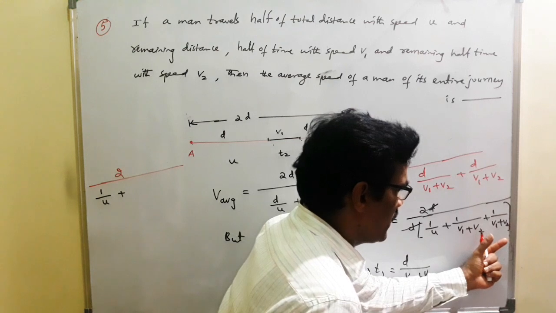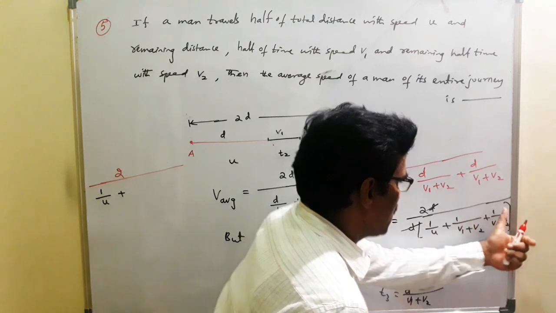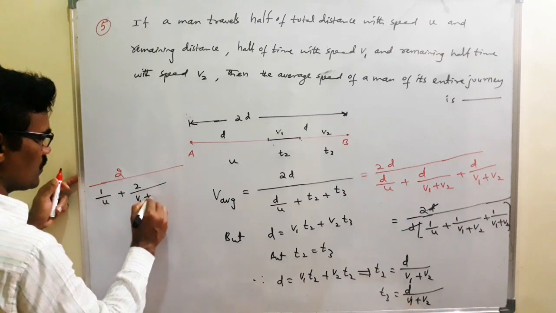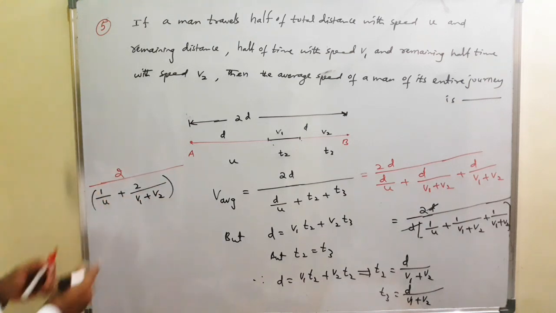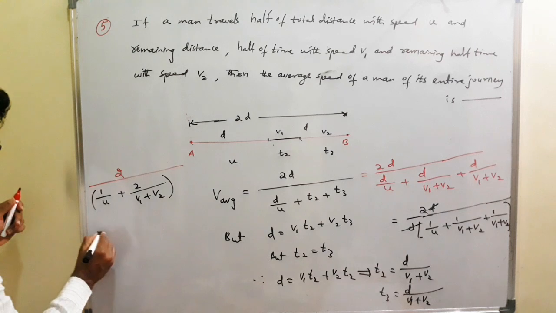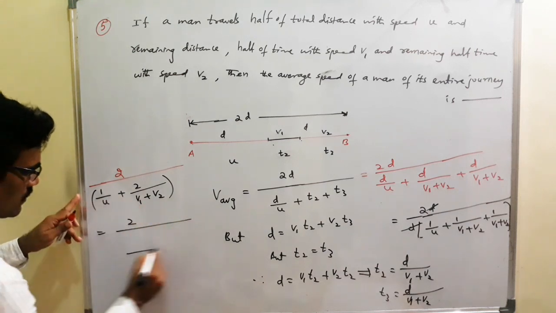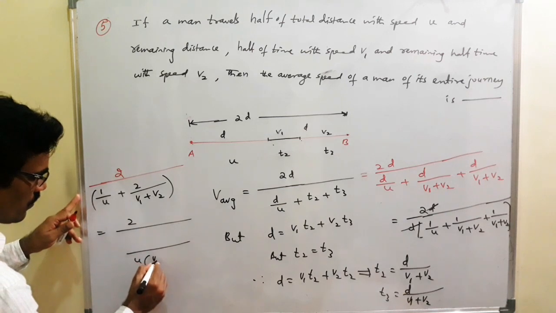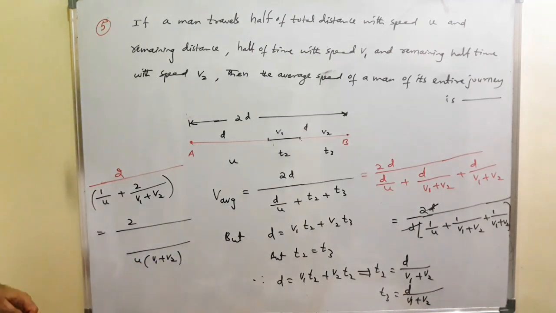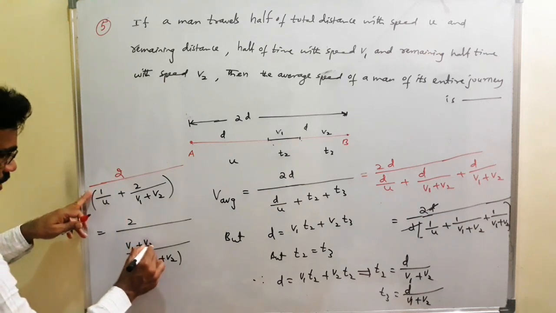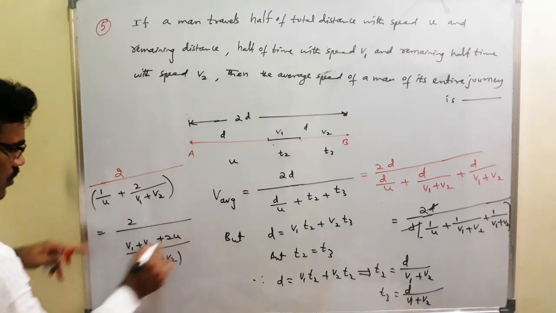Here the denominator is the same, that's why 1 plus 1 is 2. That's why 2 divided by V1 plus V2. Take LCM, we get the answer. So LCM is u into V1 plus V2. Then this value is V1 plus V2 plus 2u.